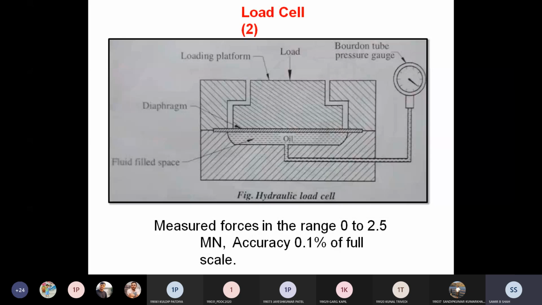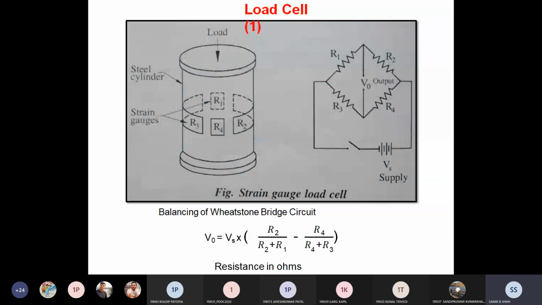Now the next one is the strain gauge load cell.